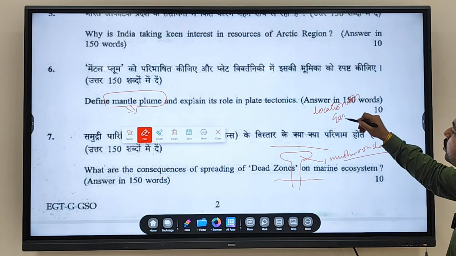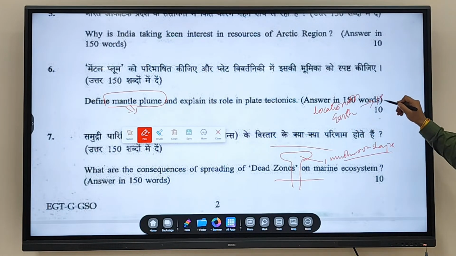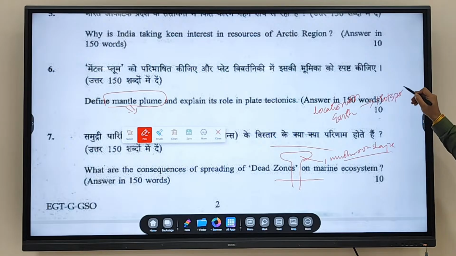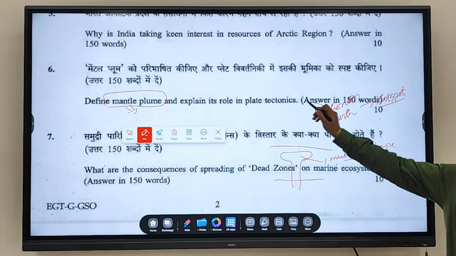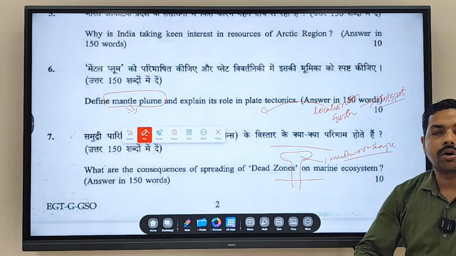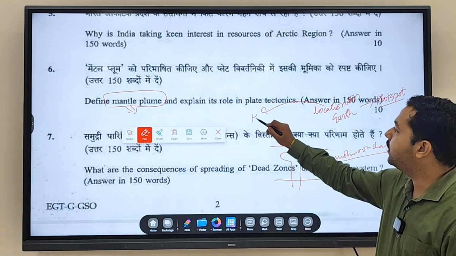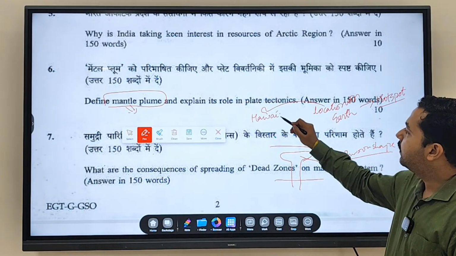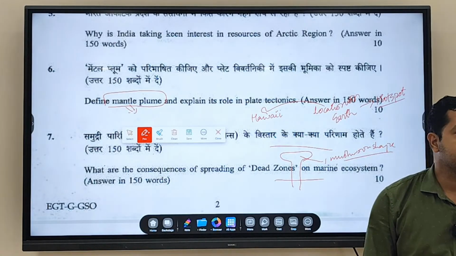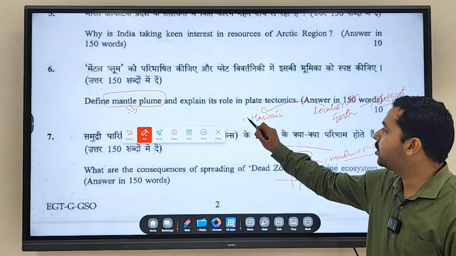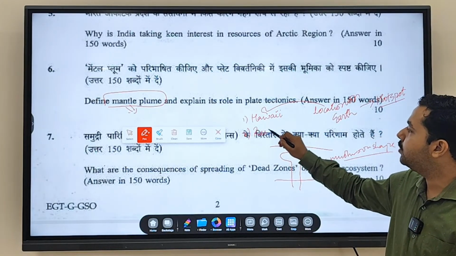Now there are certain locations on Earth which are prone to hotspot volcanism, because, as we discussed, these are relatively fixed locations that do not change. One is the Hawaiian Island region. Another we discussed is Reunion Island.